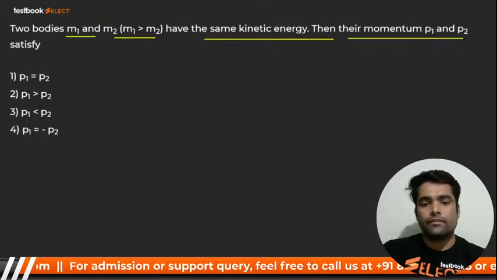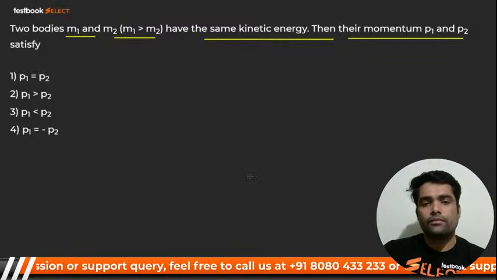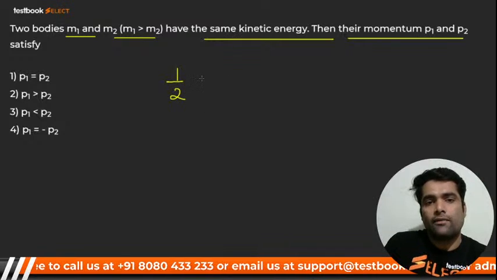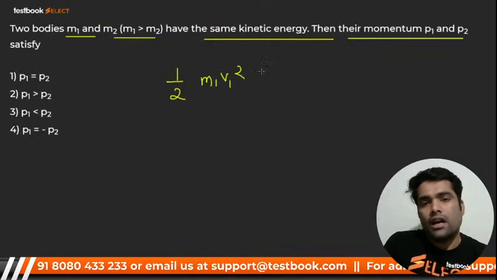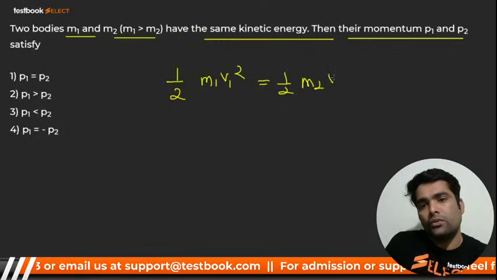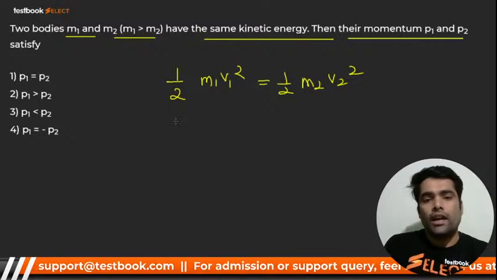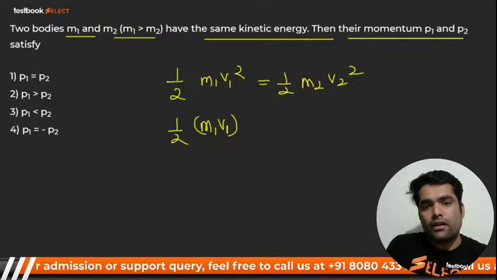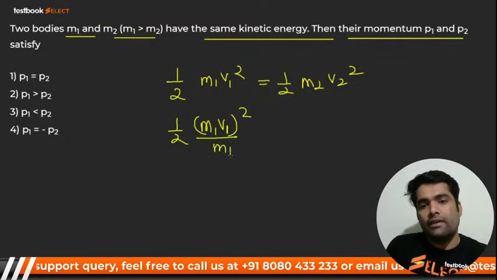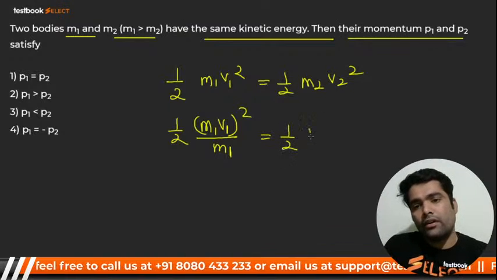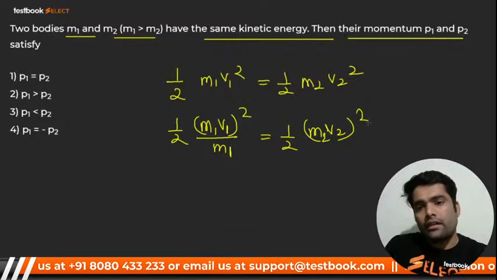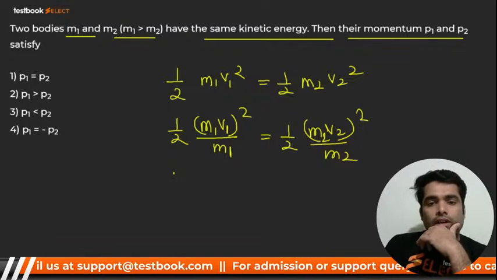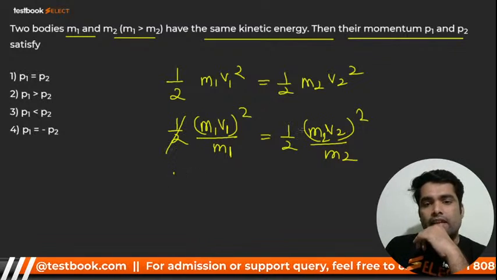Listen to me very carefully. You know that their kinetic energy is the same. That is half M1 V1 square equals half M2 V2 square. It is given. What I will do is multiply and divide: here I will divide by M1, and here I will divide by M2. And you know that it will get cancelled out.